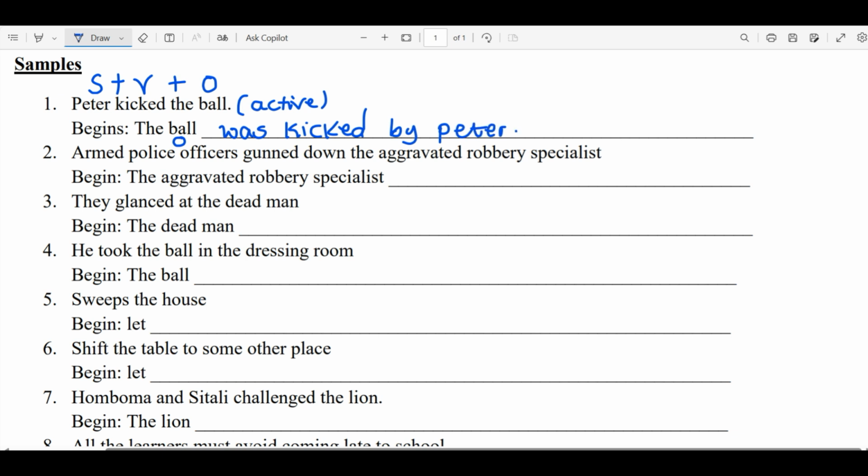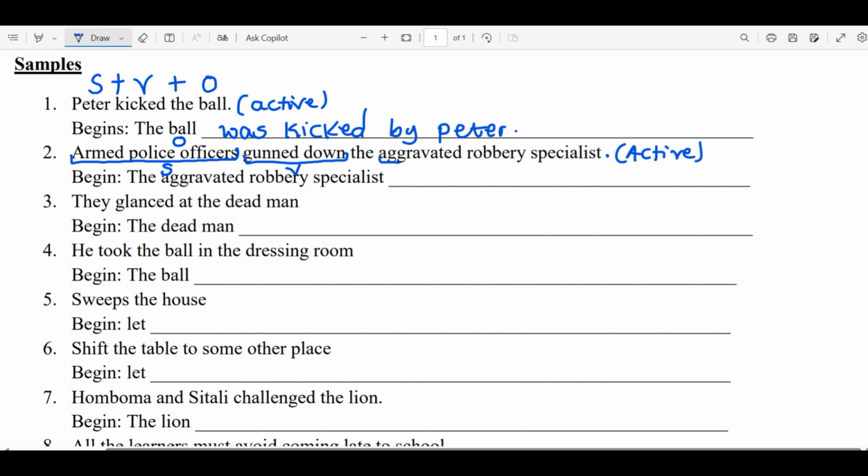We go to number 2. Armed police officers gunned down the aggravated robbery specialist. Is this an active or passive? Pause the video and give it a try. This is an active voice. Why? Armed police officers is our subject because they did the gunning down. Then gun down is our verb. It's a phrasal verb, but let's just focus on the word verb.